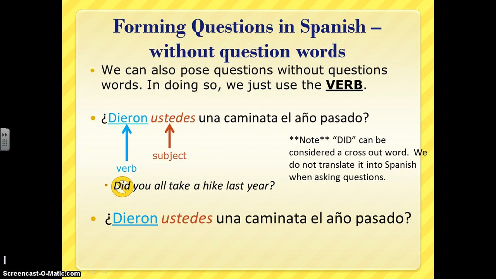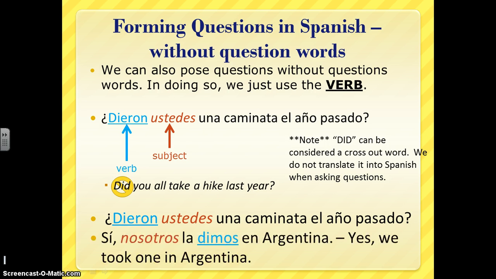So let's look at our response. ¿Dieron ustedes una caminata el año pasado? Sí. Nosotros la dimos en Argentina. Yes, we took one in Argentina. Again, notice our word order. Just like you guys have been working with since Spanish 1. We've got your subject and then your verb. Notice that la in there is our DOP. That's not going away. So yes, we took one in Argentina. We took it in Argentina.